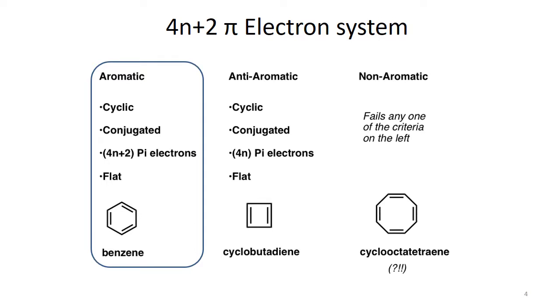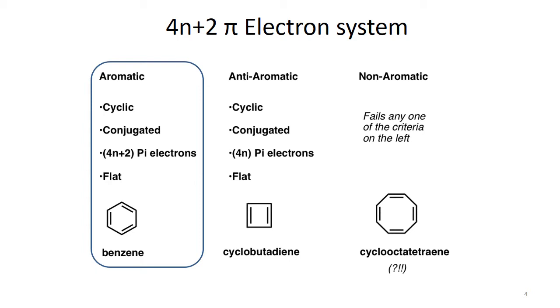In the previous lecture we discussed anti-aromatic systems. Basically aromatic and anti-aromatic are very closely related, except the number of pi electrons is different. Both aromatic and anti-aromatic compounds are cyclic, they have conjugation, that is alternate single and double bond, or you can say single or triple bond. Then they are flat. Flat means all the nuclei are in the same plane, because this is very important for the overlap of orbitals.